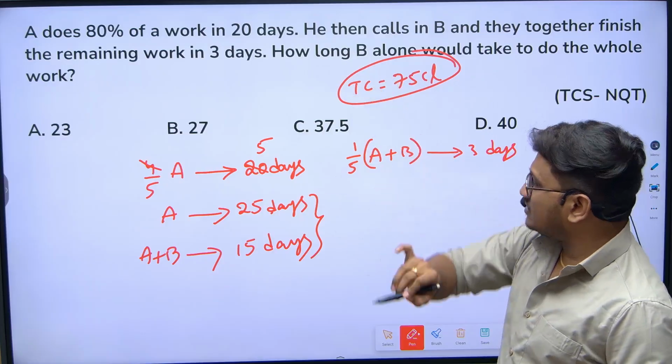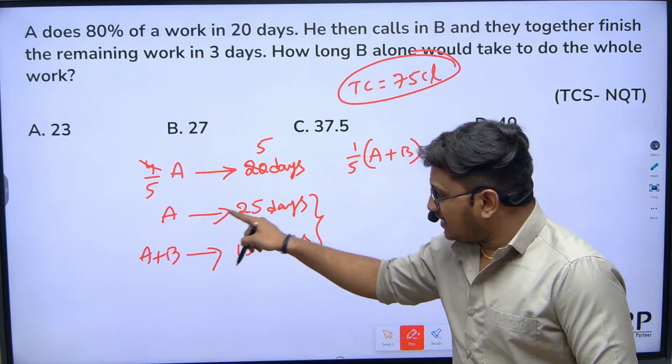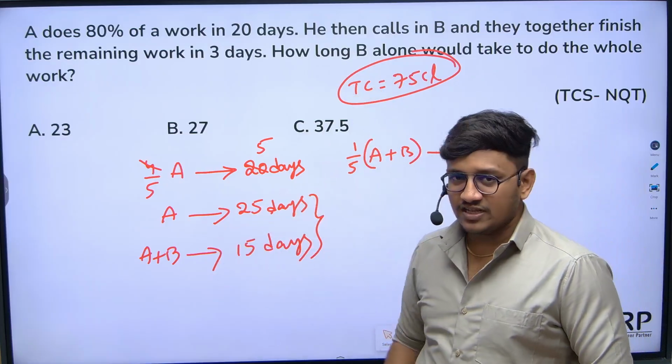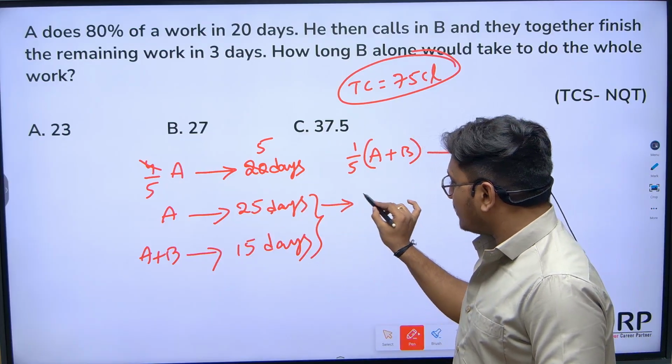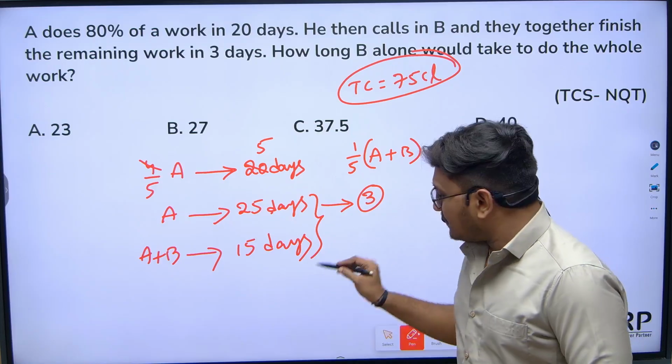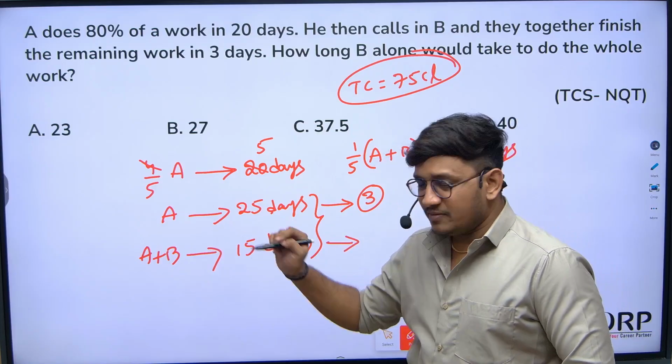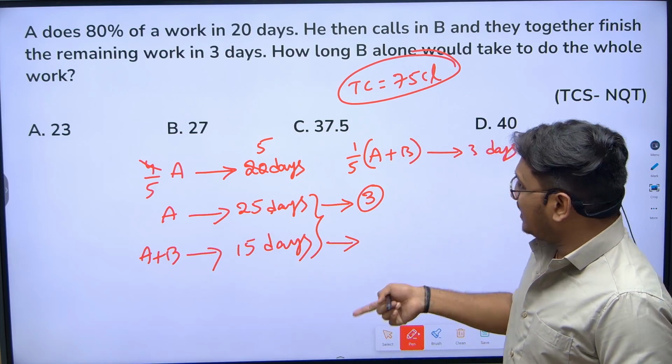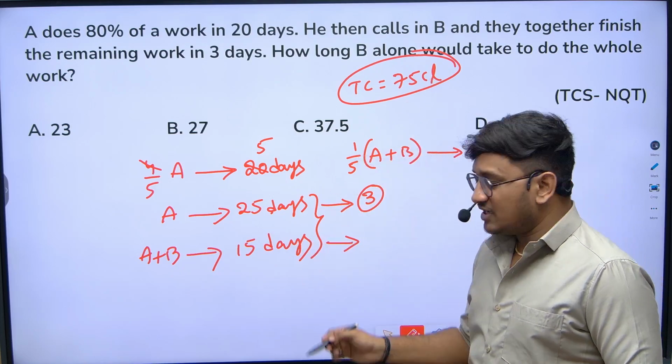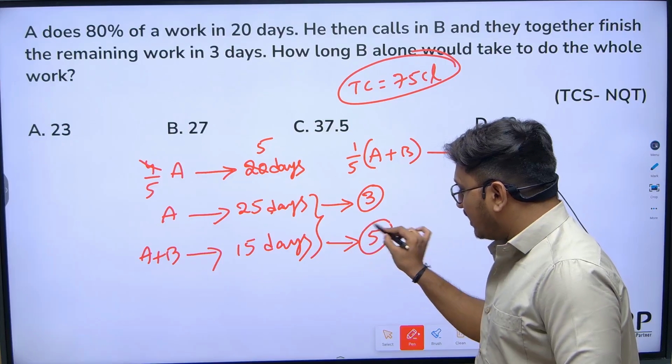Now for the total number of chocolates, the LCM of 15 and 25 is obviously 75. So the total chocolates is 75. A can eat 75 chocolates in 25 days, so each day 3 chocolates, right? A and B together can eat 75 chocolates in 15 days, so in one day 5 chocolates.